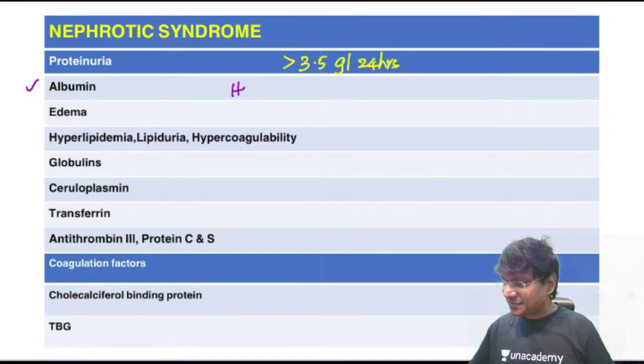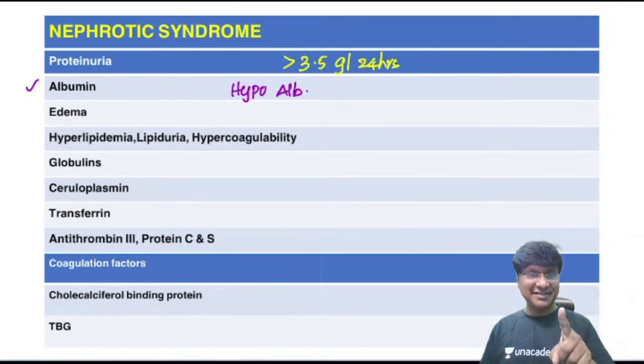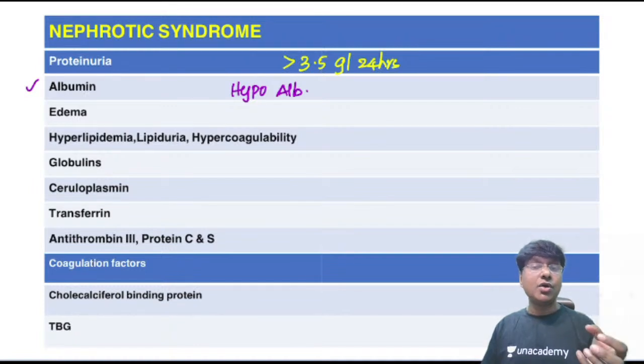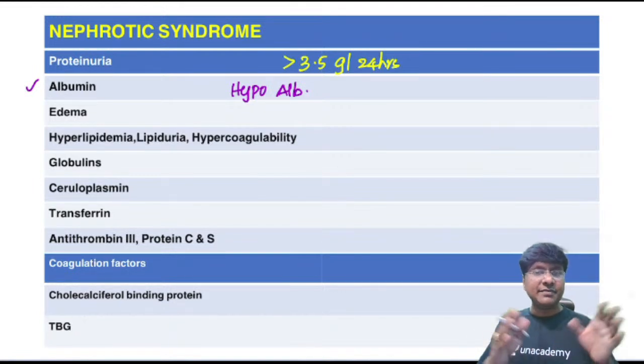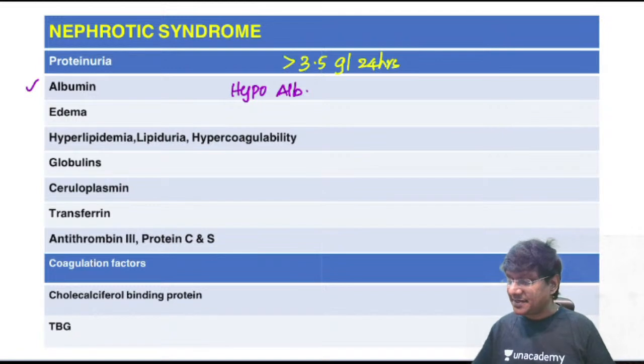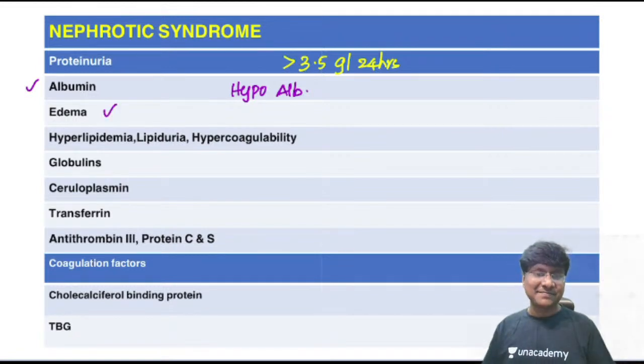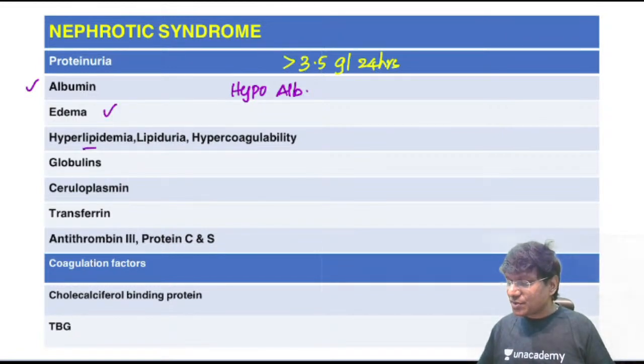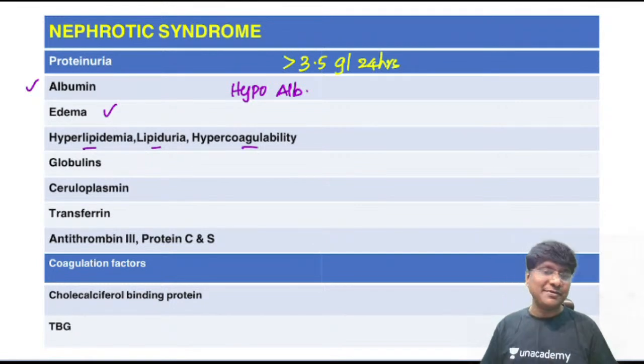That is the reason why they will have hypoalbuminemia, and albumin is a very important protein that maintains the oncotic pressure within the vessel. When albumin is out, the fluid from the intravascular compartment will enter the extravascular compartment. That will result in edema, and these patients will also have hyperlipidemia, lipiduria and hypercoagulability.